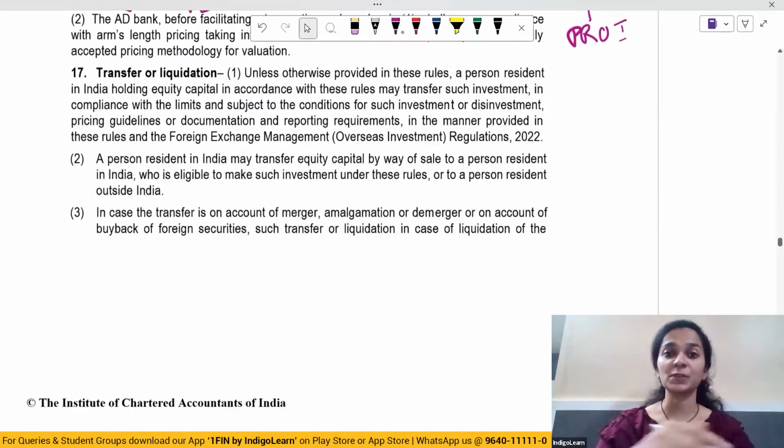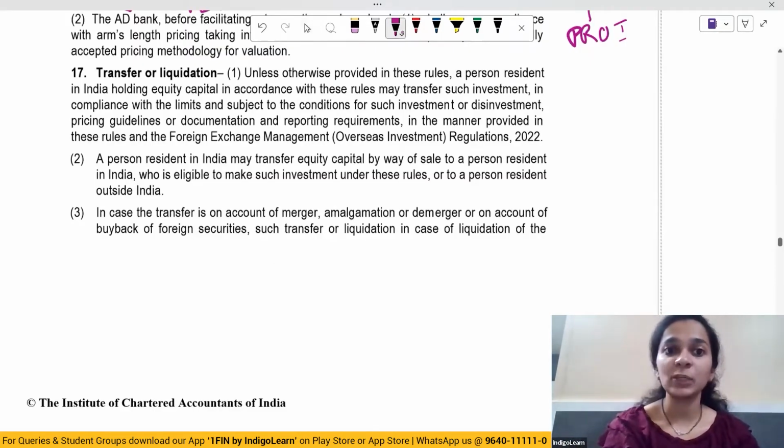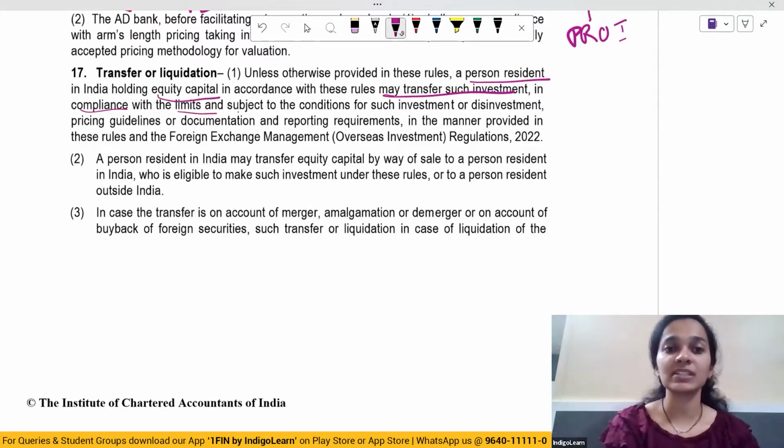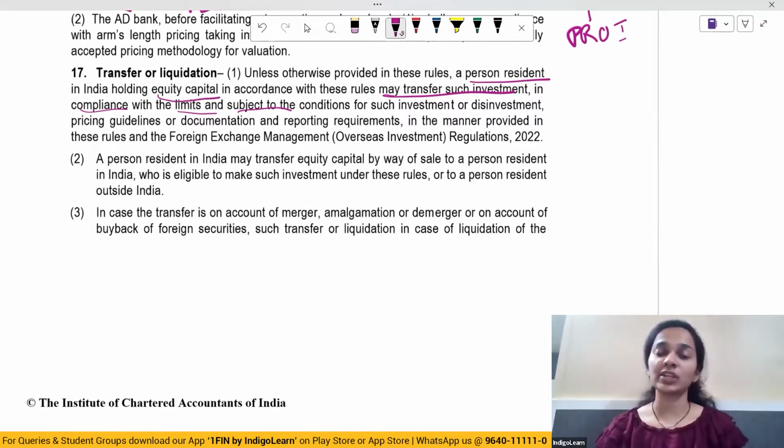Now talking about transfer or liquidation. A person resident in India who's holding equity capital may transfer such investment in compliance with the limits and subject to the conditions of such investment and disinvestment. So if there's a person resident in India and he's holding such overseas investment, he can transfer such investment. However, this transfer has to be in compliance with the rules and regulations which have been made.